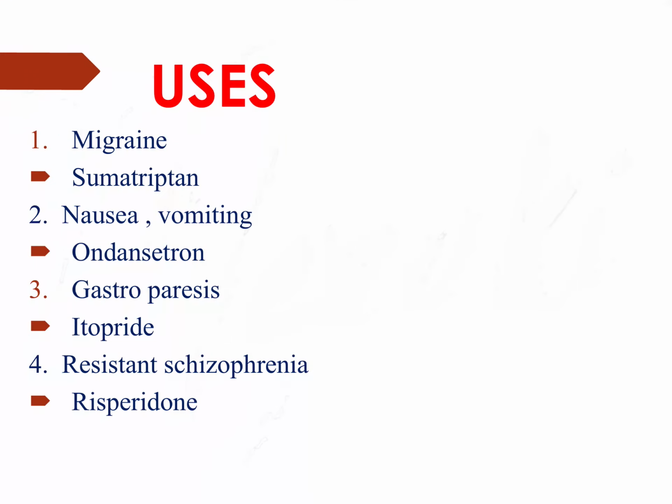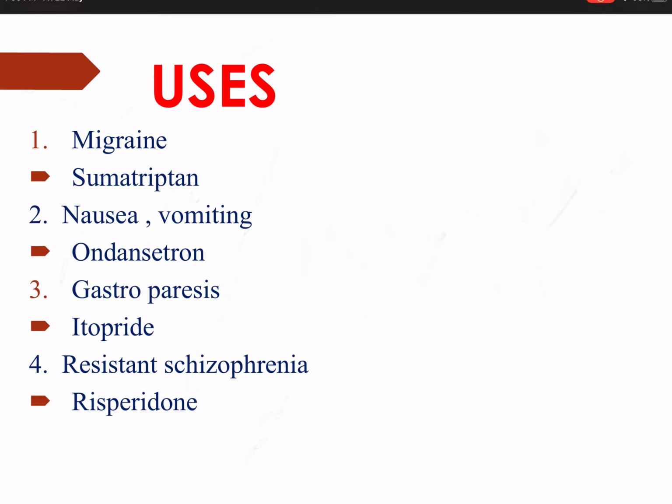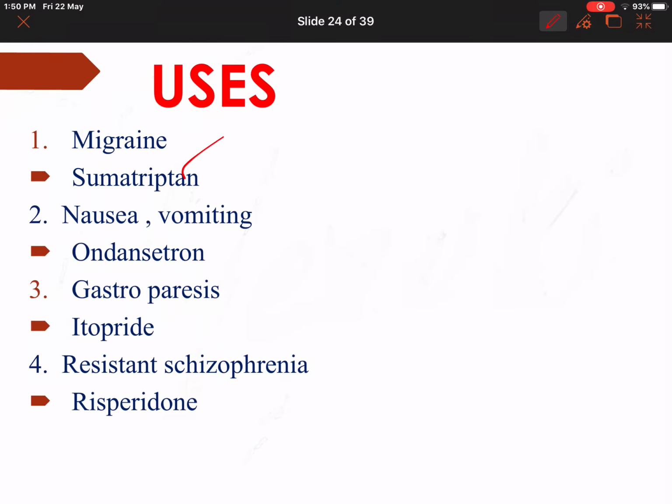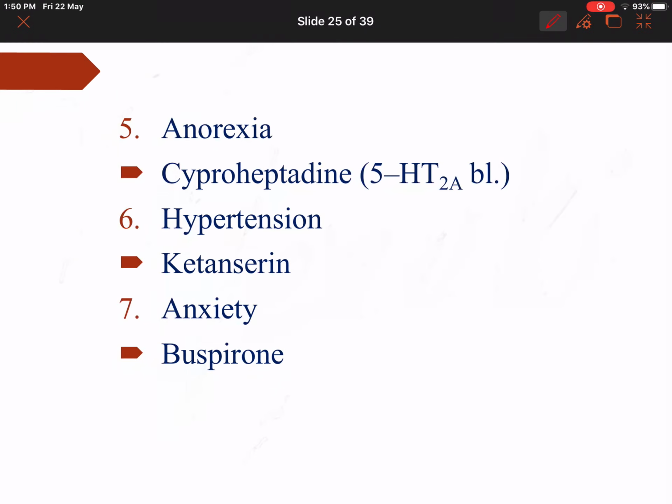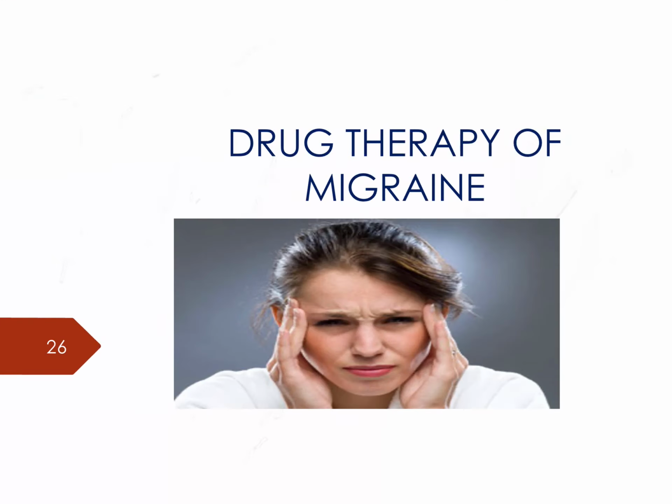So what are the uses of 5-HT agonists or antagonists? Migraine, we use sumatriptan. Nausea and vomiting, ondansetron, a 5-HT3 antagonist. Gastroparesis, prokinetic agents, itopride, cisapride. Resistant schizophrenia, we are going to use risperidone and clozapine. Anorexia, appetite stimulant, cyproheptadine. Hypertension, cinanserin. Anxiety, we can use buspirone.